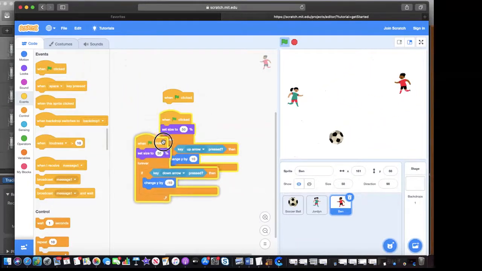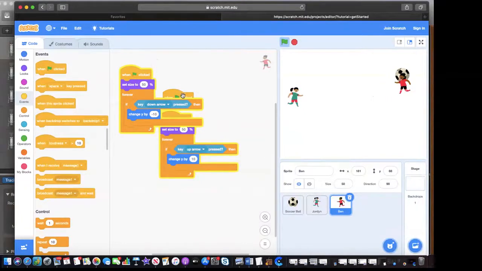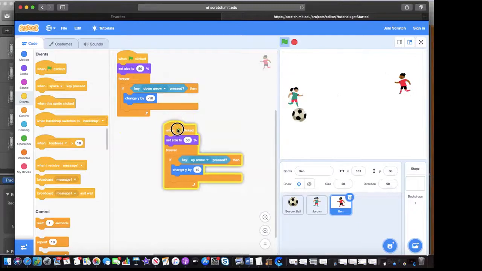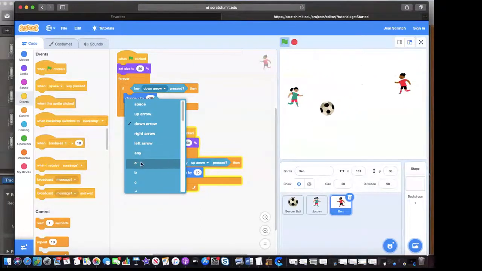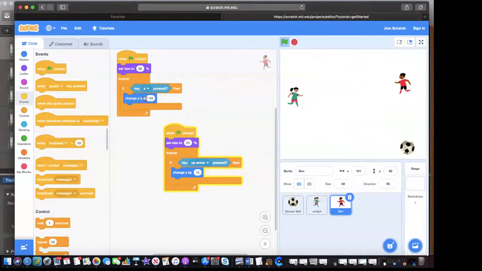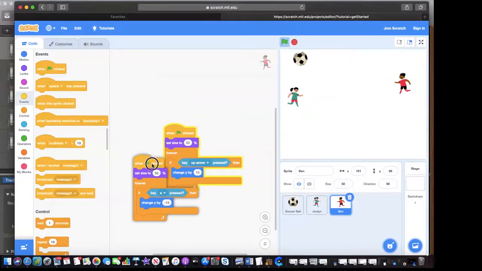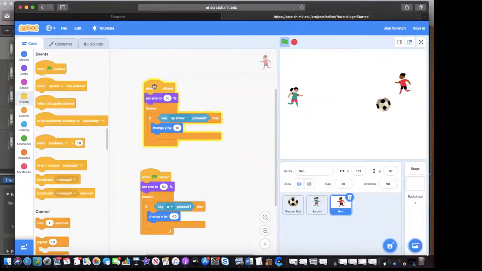Now, we're selecting Ben, and what we want to do, let me get this out of the way, I'll throw that away. We want to make sure that Ben and Jordan are not going up and down on the same keys. So I can use the letters A for up, or that is -10, so that'll be down.